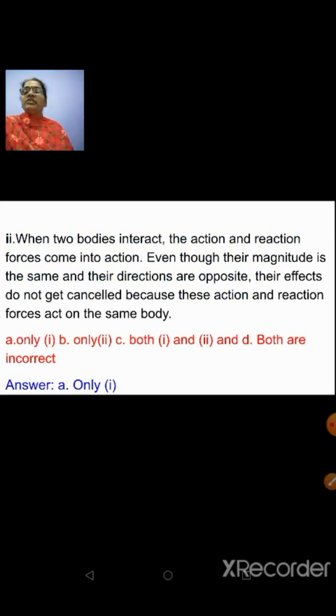See, the options are given like this. You have to choose either point number 1 or point number 2, or you can say both point number 1 and 2 are right or both are incorrect. But according to the given point, your first point stands as the reason for the given statement. So the option is A, that is only the first point.